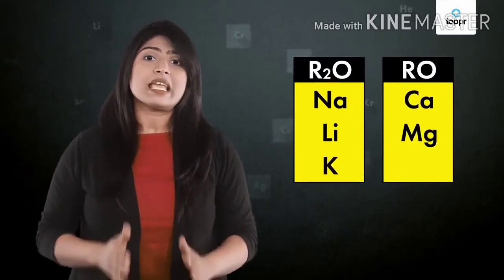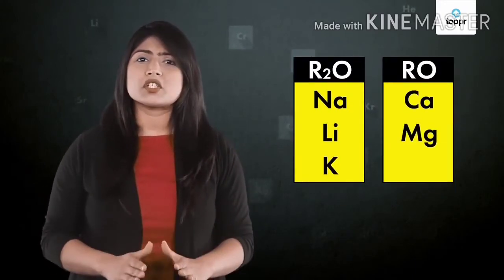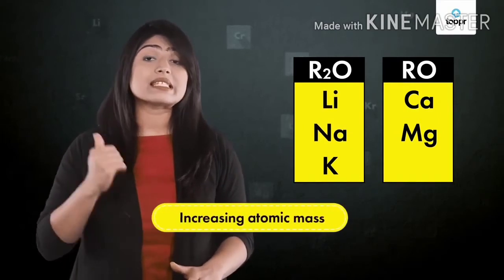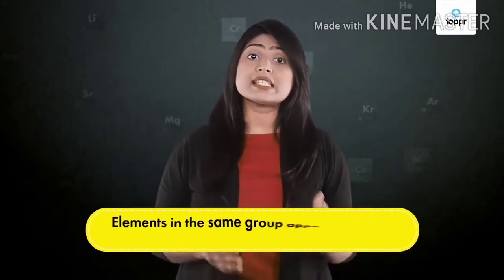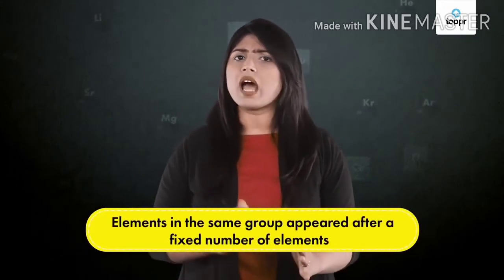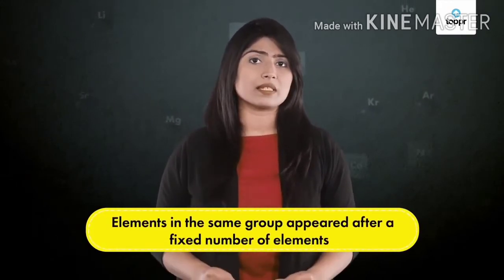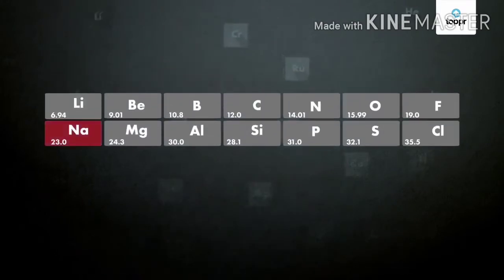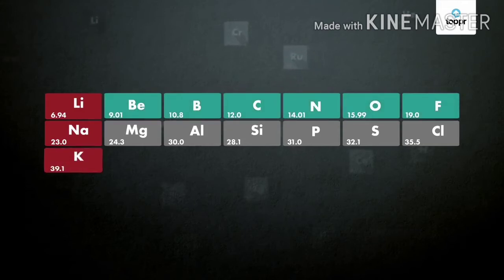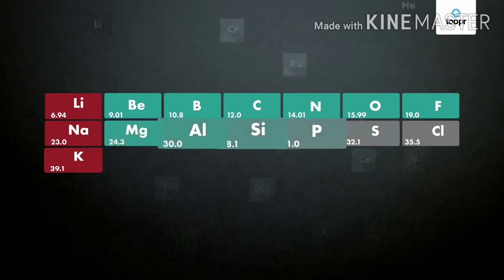Mendeleev placed such groups of elements in a table. Inside the group, he arranged them in order of increasing atomic mass. He observed that elements in the same group appeared after a fixed number of elements. Like over here, sodium is placed below lithium after a gap of 6 elements. In the same way, potassium appears below sodium, once again after a gap of 6 elements.